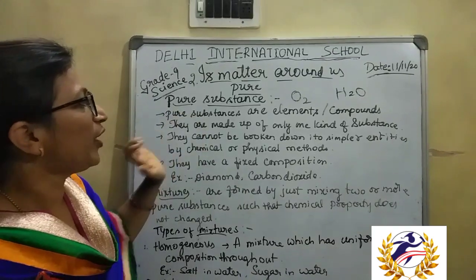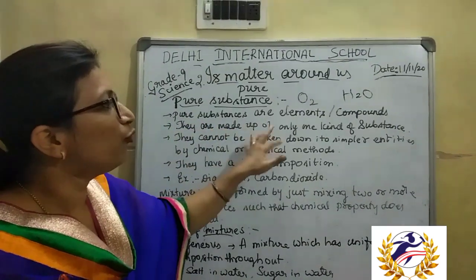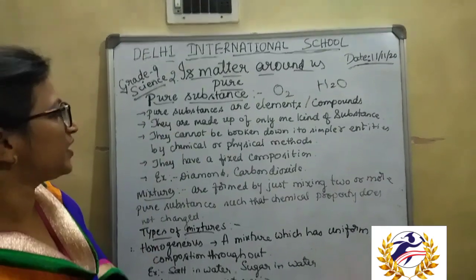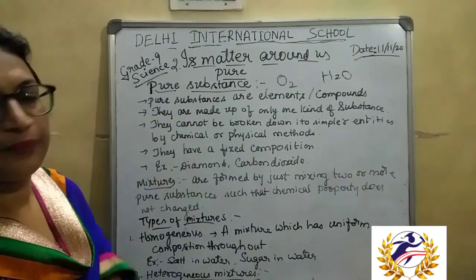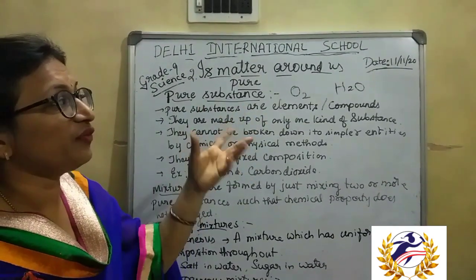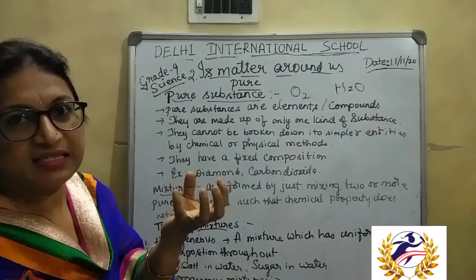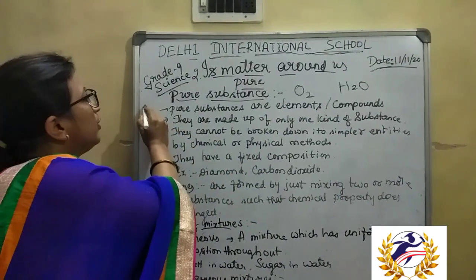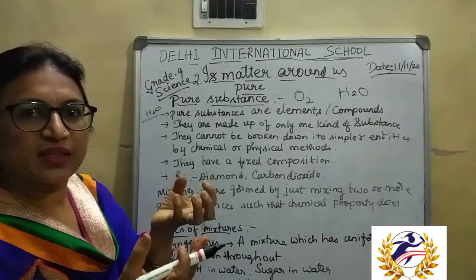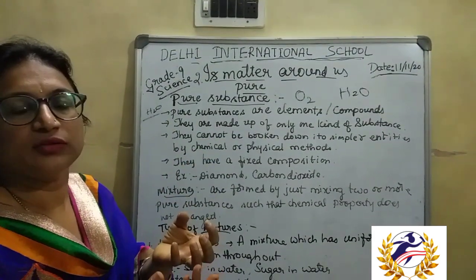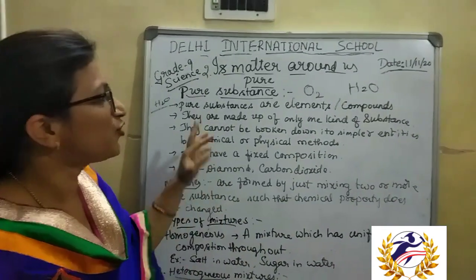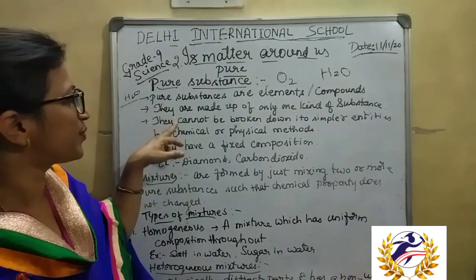So the first point is that they are made up of only one kind of substance. Water is made up of different kinds of atoms, but the substance is the same. One drop of water has H2O molecules. In the same way, every drop, even salt water, any water you take, contains the formula H2O only. It contains the same kind of substance.